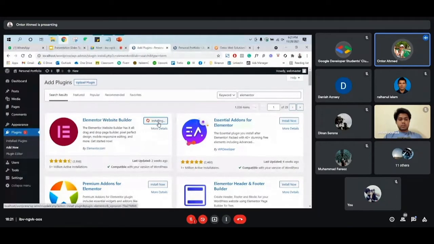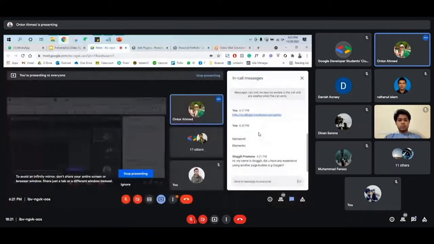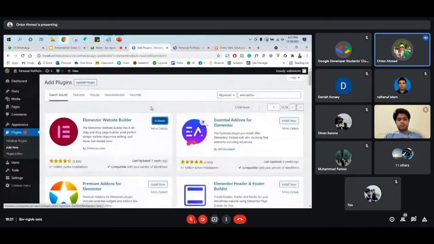So after we install the plugin, then we need to... Okay, so let's say we start with Elementor and we'll activate it.